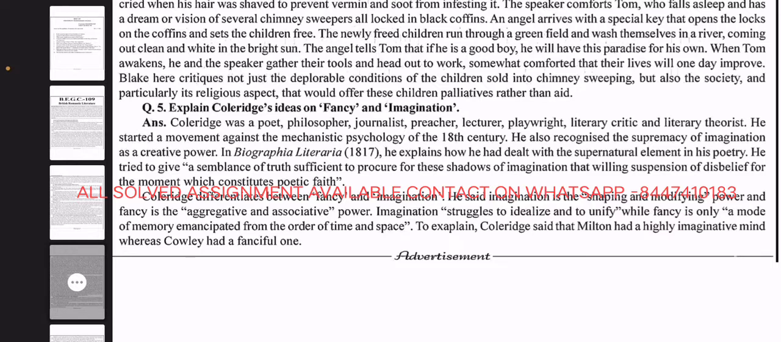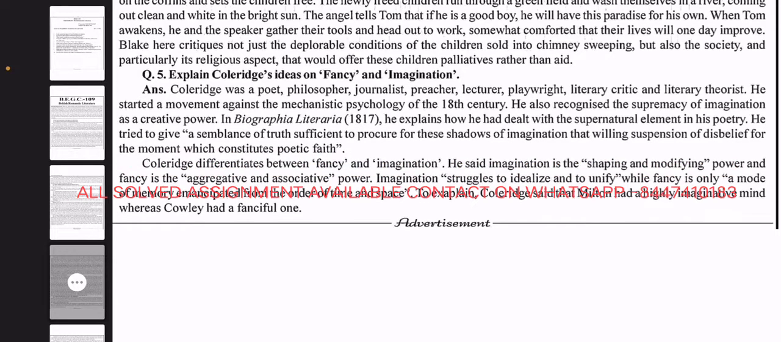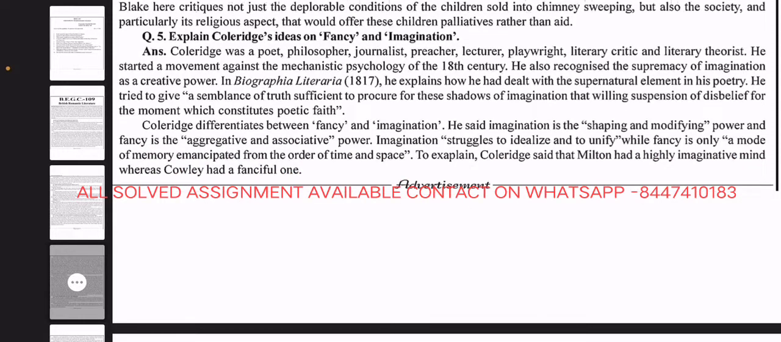He tried to give a semblance of truth sufficient to procure for these shadows of imagination that willing suspension of disbelief for the moment, which constitutes poetic faith. Coleridge differentiates between fancy and imagination. He said imagination is the shaping and modifying power, and fancy is the aggregative and associative power. Imagination struggles to idealize and to unify, while fancy is only a mode of memory, emancipated from the order